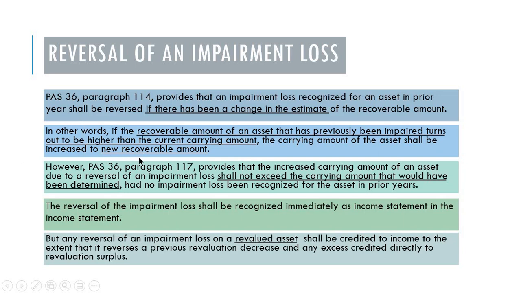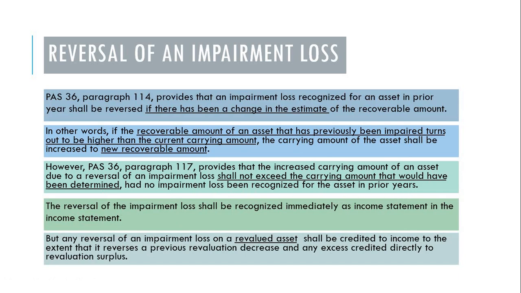However, PAS 36, paragraph 117, provides that the increased carrying amount of an asset due to a reversal of an impairment loss shall not exceed the carrying amount that would have been determined had no impairment loss been recognized for the asset in prior years.